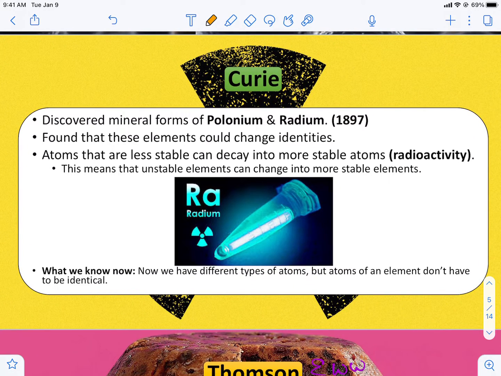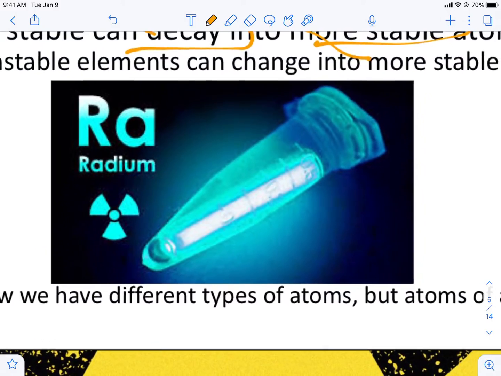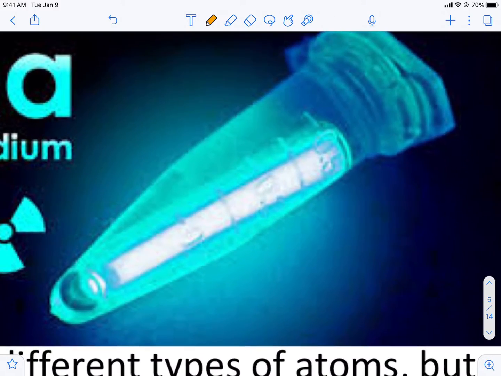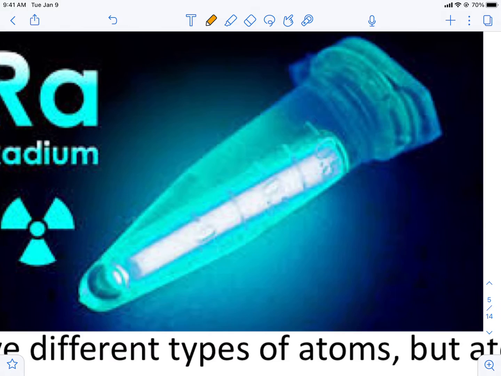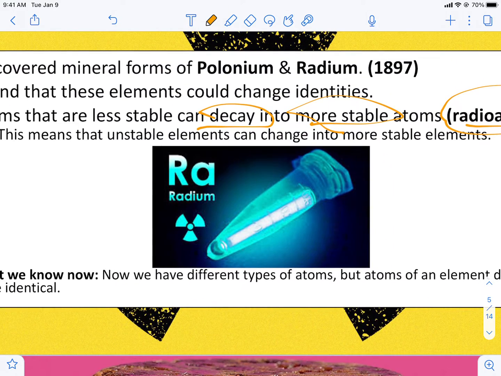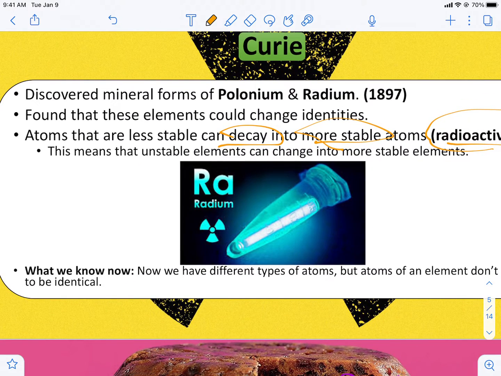Okay, then in 1897, so almost 100 years later, we had Marie Curie. She was the first person to figure out that atoms could change into other atoms if they were unstable, which is called radioactivity. Anything that's less stable is going to decay or turn into something that is more stable. Sometimes when that happens, you have some sort of radiation. The radiation could be physically radiant, it could be light, or it could be a different type of radiation that you can't necessarily see.